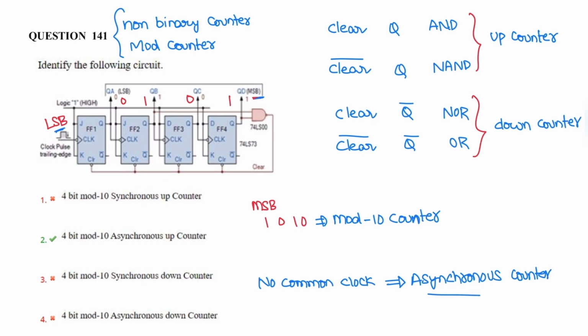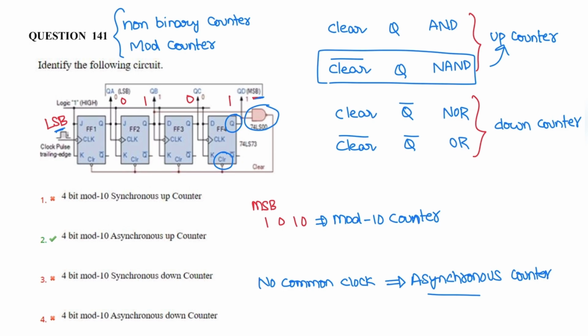Next we need to find the mod number, and whether it is an up counter or down counter. Here the flip flop input is the clear input, and the gate is a NAND gate. The inputs to the NAND gate are Q outputs. So from this asynchronous clear input, Q and NAND gate, it refers to an up counter. So it is an up counter. Next we need to find the number of states counted by this up counter.